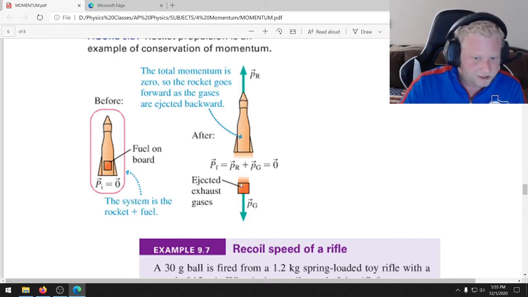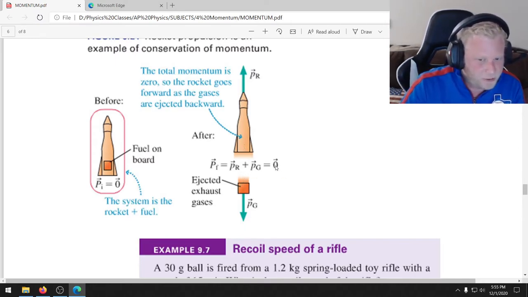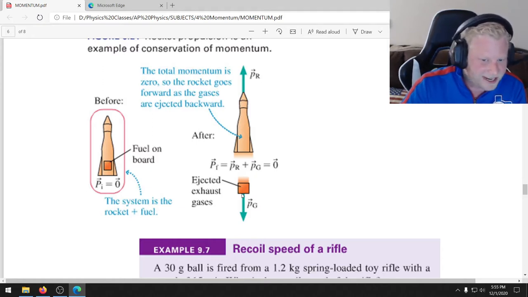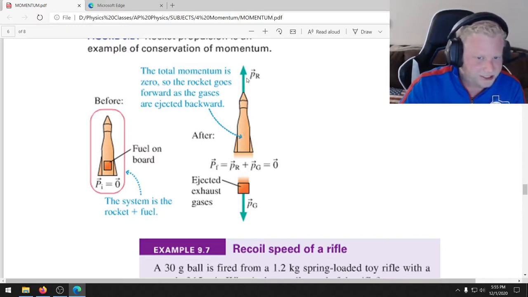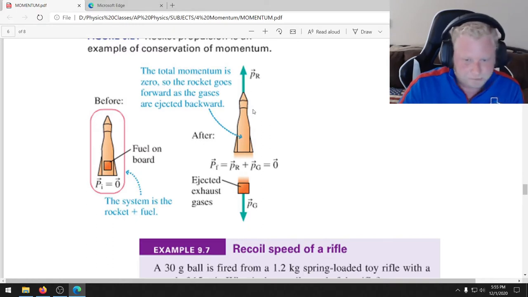Well, the law of conservation of momentum says that the total momentum must remain zero. So if suddenly these gases gain negative momentum, this rocket ship must gain an equal amount of momentum in the positive direction. Now, obviously, the gases have smaller masses and higher velocities, and the rocket ship will have a larger mass and a lower velocity.